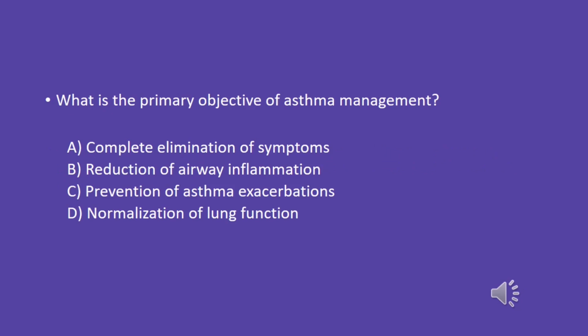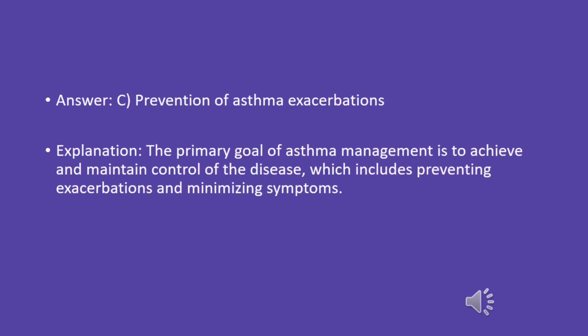What is the primary objective of asthma management? A. Complete elimination of symptoms. B. Reduction of airway inflammation. C. Prevention of asthma exacerbations. D. Normalization of lung function. Answer: C. Prevention of asthma exacerbations. Explanation: the primary goal of asthma management is to achieve and maintain control of the disease, which includes preventing exacerbations and minimizing symptoms.